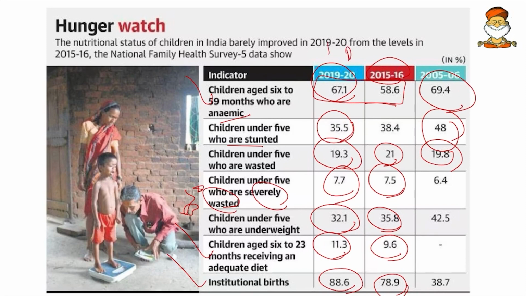So mark these 1 and 2. You remember only these two, because you should not go by gut feeling and assume it is improving everywhere. It is not everywhere. If you consider 2005-6 data, we are worsening throughout in severe wasting, and if you consider 2015-16 data, anemia is also worsening.